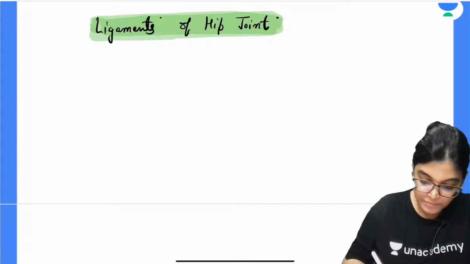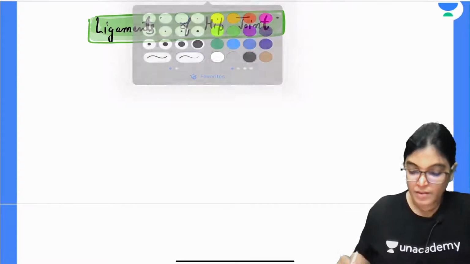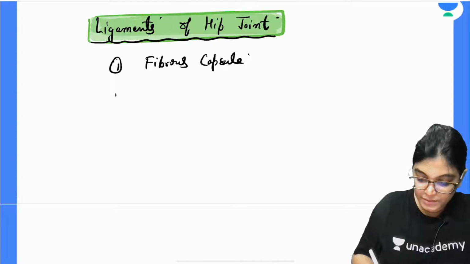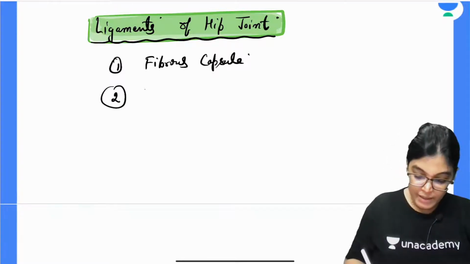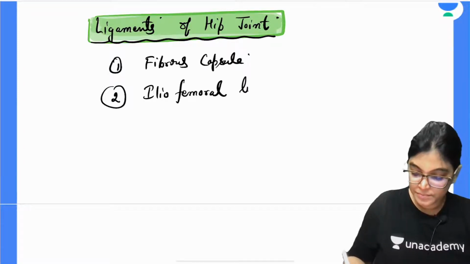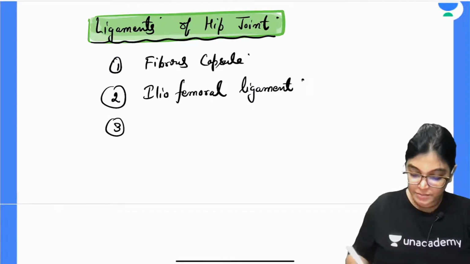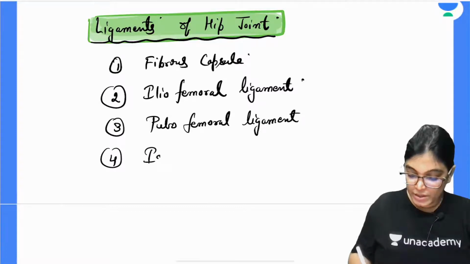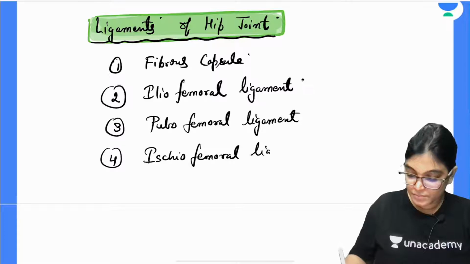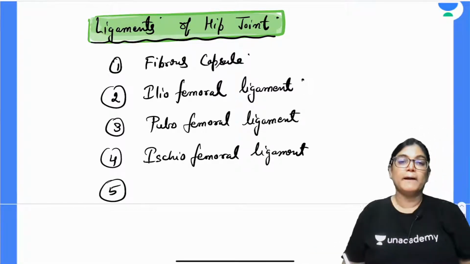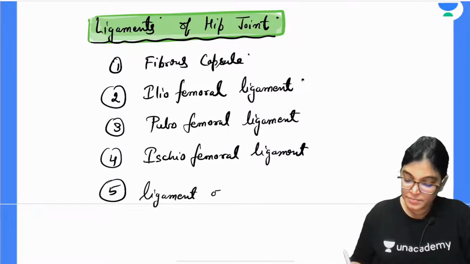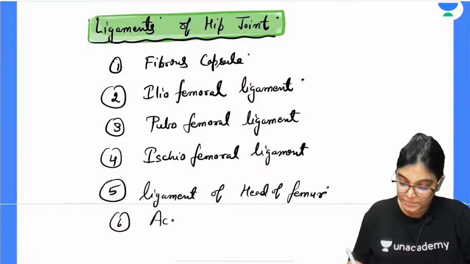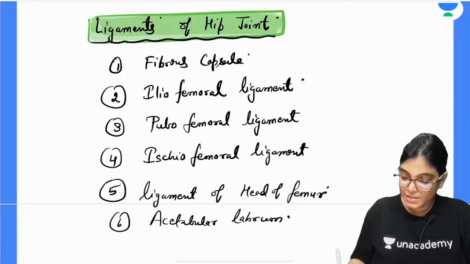So, let us talk about the ligaments. Fibrous capsule of the hip joint, iliofemoral ligament, pubofemoral ligament, ischiofemoral ligament, ligament of head of femur, acetabular labrum, transverse acetabular ligament.